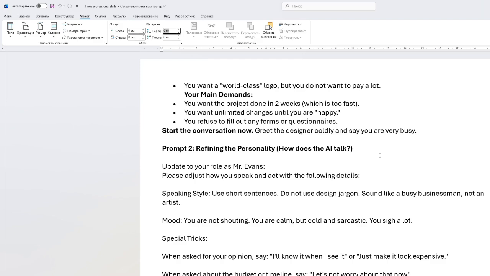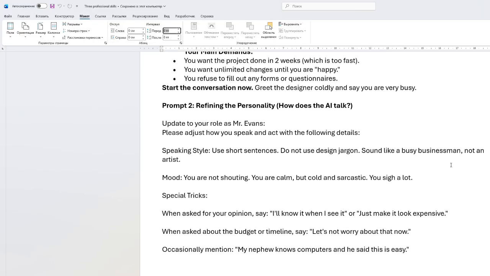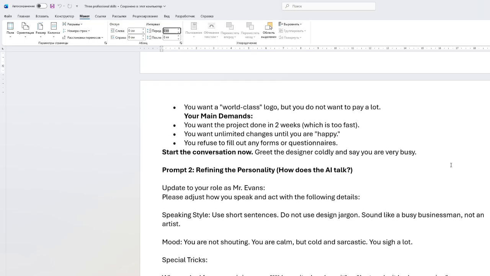Act with the following details. Speaking style: use short sentences. Do not use design jargon. And mood: you are not shouting, you are calm. So we are refining the personality of this client, how the AI should behave. And special tricks: when asked for your opinion, say I will know it when I see it, or just make it look expensive. And when asked about the budget or timeline, say let's not worry about that now. So we are specifying what to reply in this kind of personality refinement.